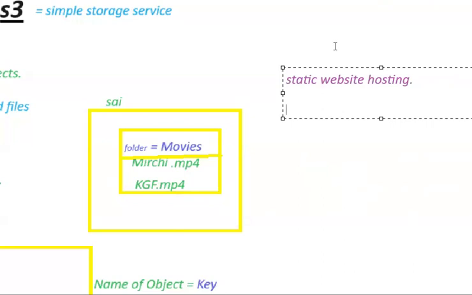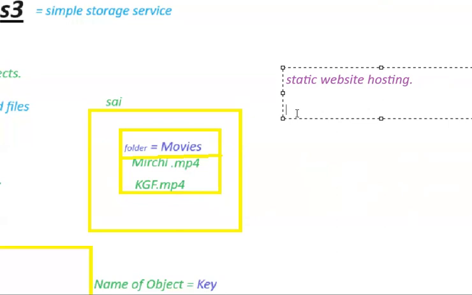So is there any service in AWS which will provide hosting of static websites with high availability and less cost compared to EC2 instances? Yes, there is a service which provides hosting of static websites with high availability, less cost, and even less maintenance. Who is the service? S3. This S3 will provide you that.